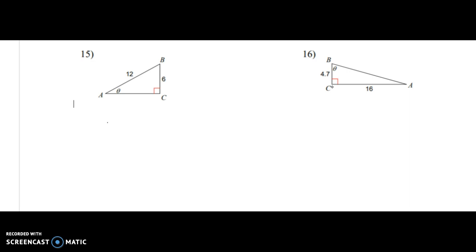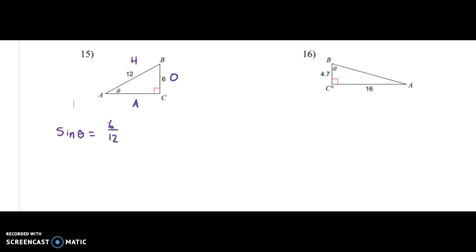All right, I think we have time for 2 more. So here we're looking for angle theta again. So let's label our triangle. This is opposite, adjacent, and hypotenuse. So here we're given O and H. What trig function are we going to use? Which one has to do with O and H? It's sine, right? So sine of theta equals O over H, 6 over 12.